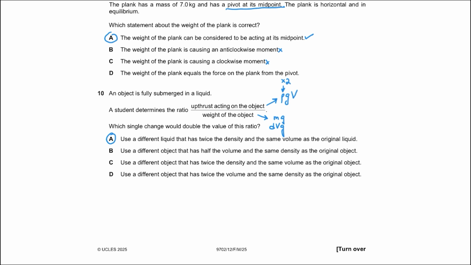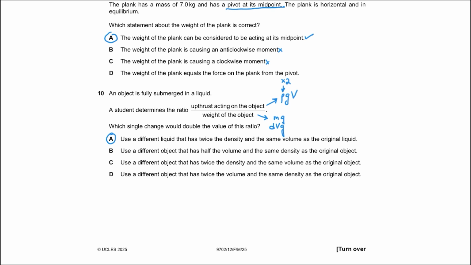Option C says use a different liquid that is twice the density and use a different object that has twice the density and the same volume as the original object. If you double the density of the object, the mass of the object doubles and the weight eventually doubles, which means the denominator doubles. So what that does is that halves the ratio. The ratio becomes half the previous value.